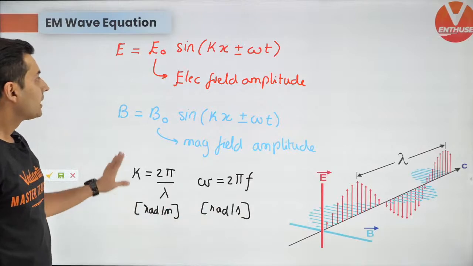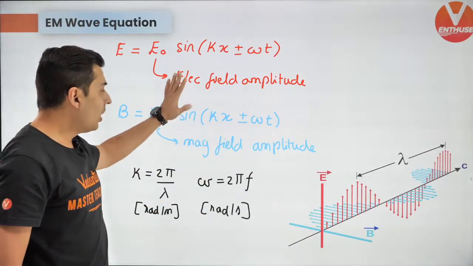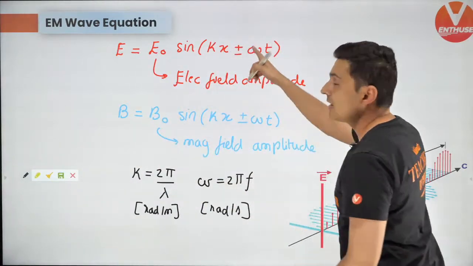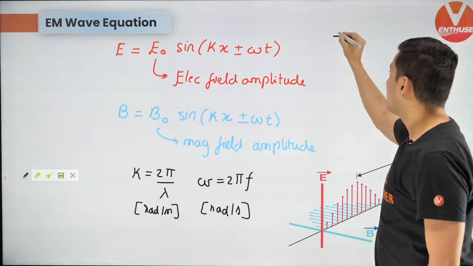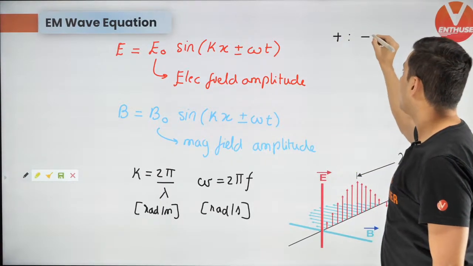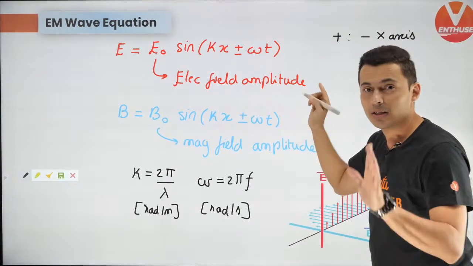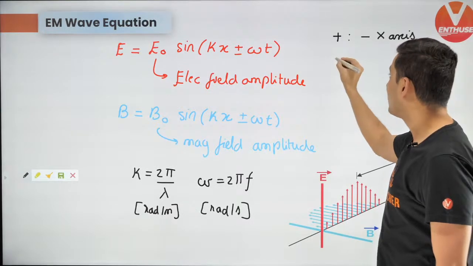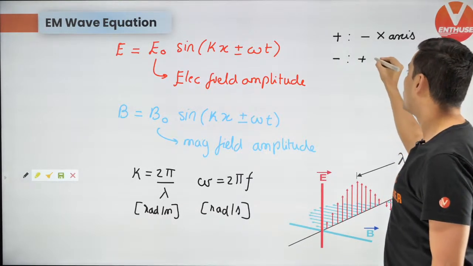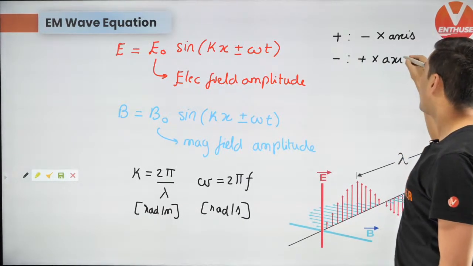Correct. Now, also remember this plus and minus convention. I have told you this before. If it is plus, then the wave is traveling along the negative x-axis. Remember, it's always opposite. And if it is minus, then it is going along the positive x-axis.